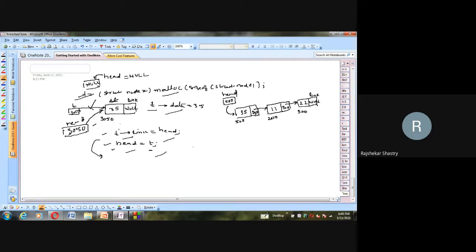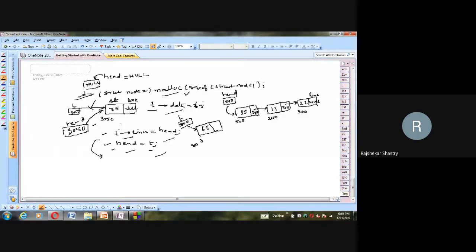How? Let us see. First, assume that the first statement, with the help of malloc, has created a node. This is the node which I have created with malloc, and its address is, say, 800, which is stored in T. So T is holding 800, which is pointing to this node. The first statement is over. The second statement: assume that I have stored data in the T node. So T arrow data is this, in which I stored, say, 65. So it is also over.